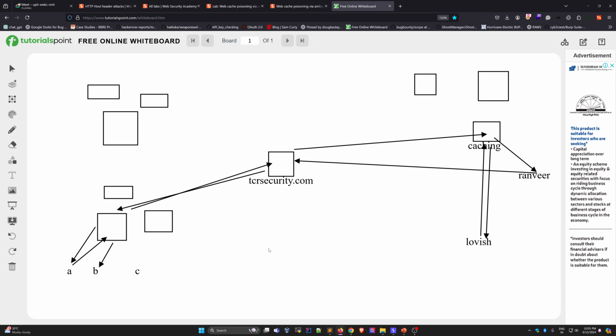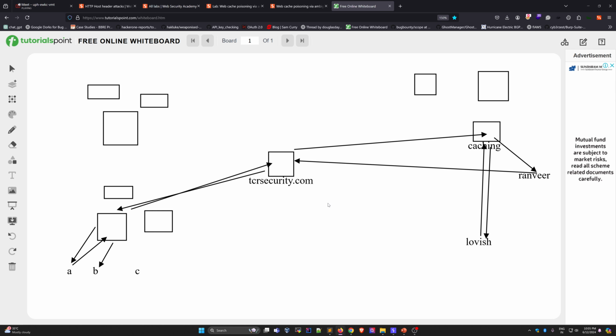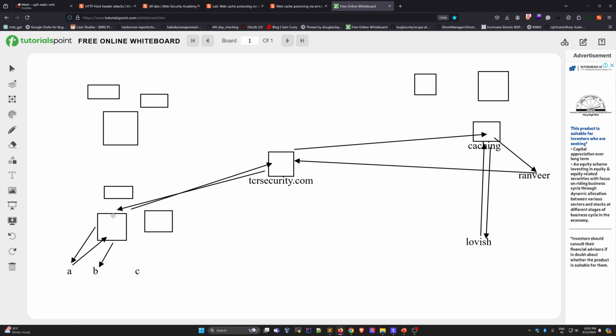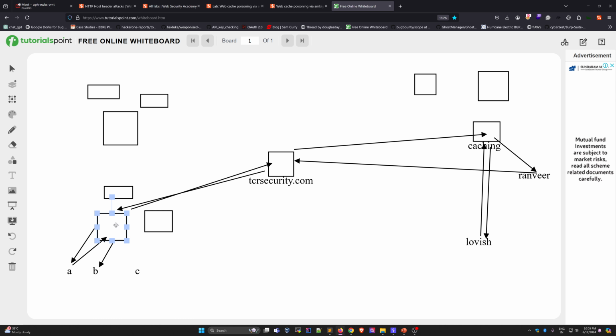Because of that, in web cache poisoning we will try to poison this cache. Let's say I am sending a request, and if I successfully poison this server, then what happens? In this area, if anyone wants to access this website, they will get the poisoned response.